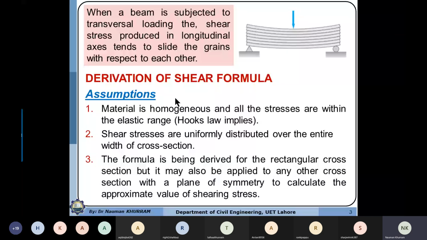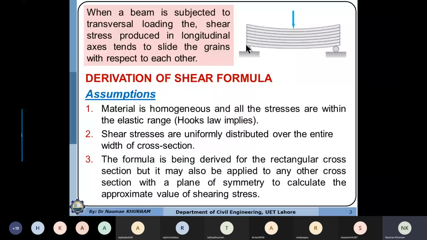Okay, when a beam is subjected to transverse loading, the shear stresses are produced along the longitudinal axis, and they tend to slide the fiber and the grain with reference to each other if we have a non-homogeneous material. So suppose you have your notebook or register, you can consider that it is comprised of different pages. Each page is a layer, which is not bonded with the others. If you bend it, you will see that all the pages slide with reference to each other.